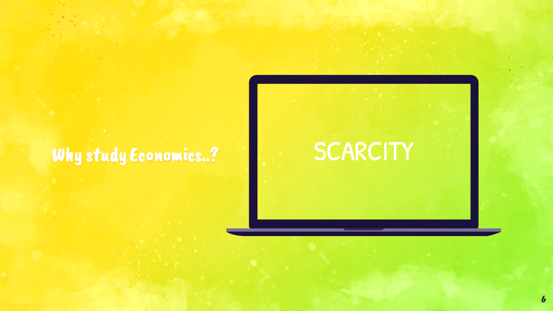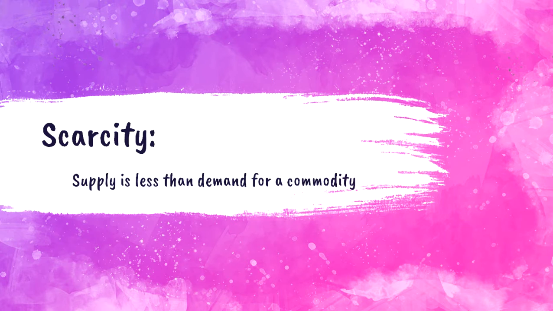Now, what is scarcity? Scarcity is when supply is less than demand for a commodity. We call it scarcity. Now, during this lockdown period, you see there are people who demand different essentials for their life, but supply of those commodities is not there at all. Then we call this situation scarcity. So the answer for the term scarcity is: when supply is less than demand for a commodity, it is termed as scarcity.